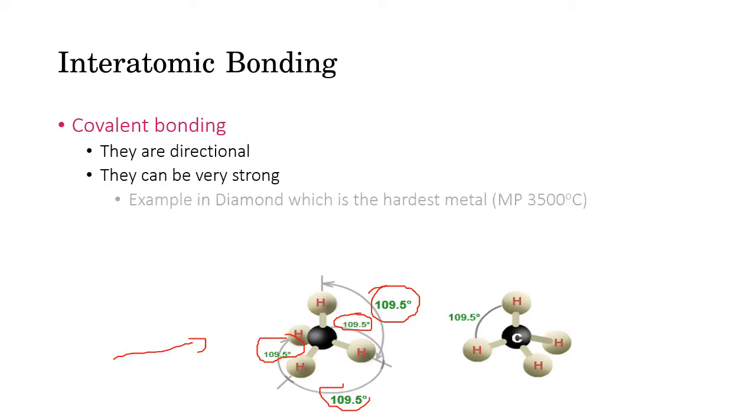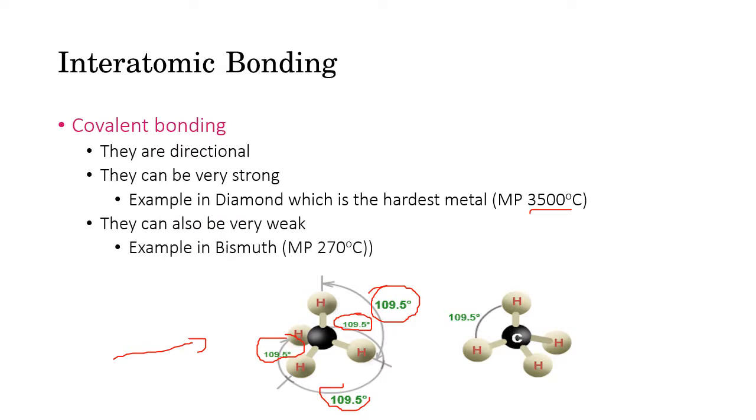Covalent bonding can be very strong. For example, diamond is the hardest material, whose melting point is 3500 degrees centigrade. On the contrary, they can also be very weak. For example, bismuth, whose melting point is 270 degrees centigrade.